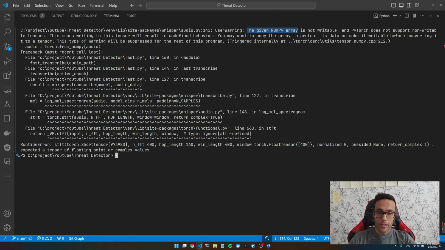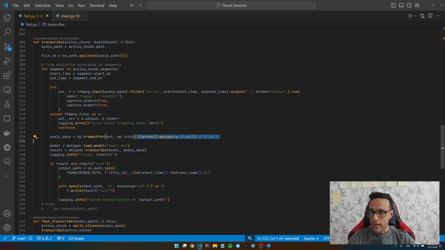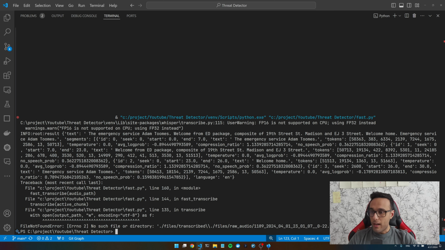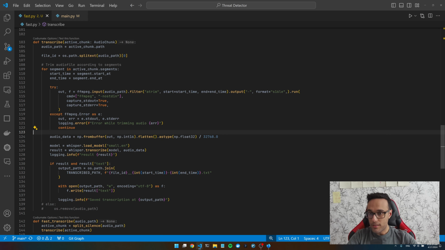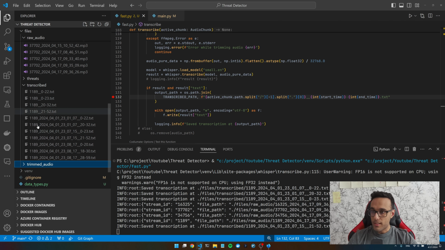A given NumPy array is not writable. I had to add this to our NumPy to make sure it's editable, and essentially I have to flatten that array so Whisper can go through it and read from it. Now we have the same transcription here, which means our trimming works and we're not writing to file anymore. We have all the transcriptions here.